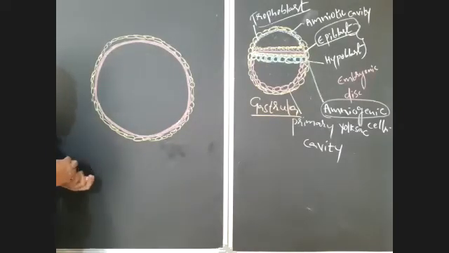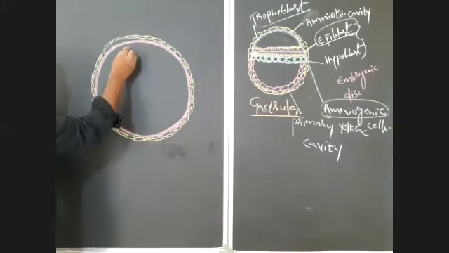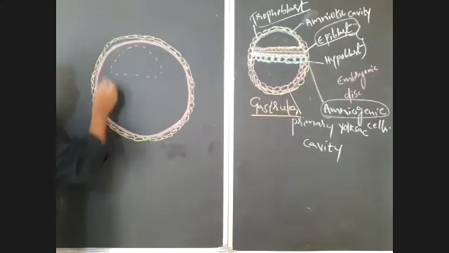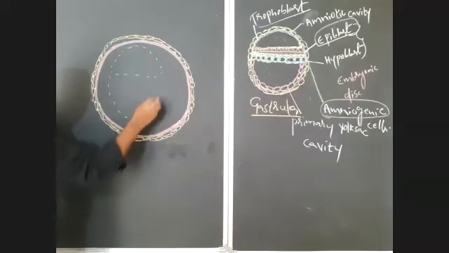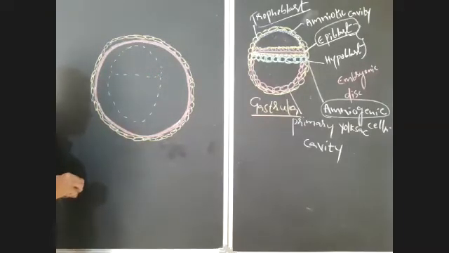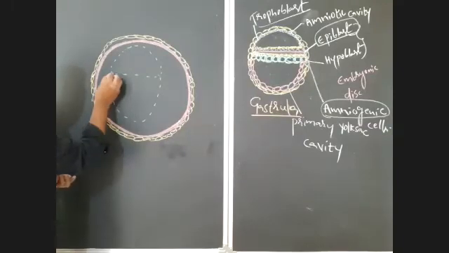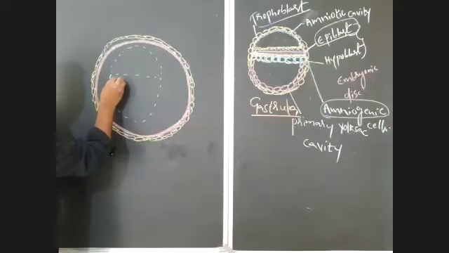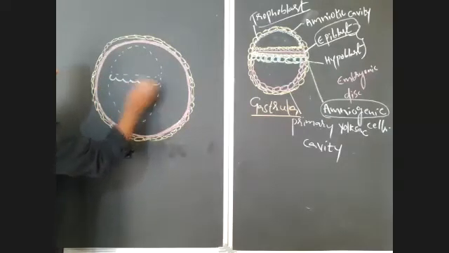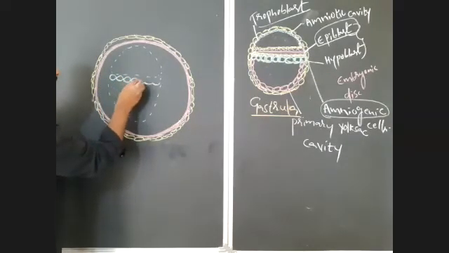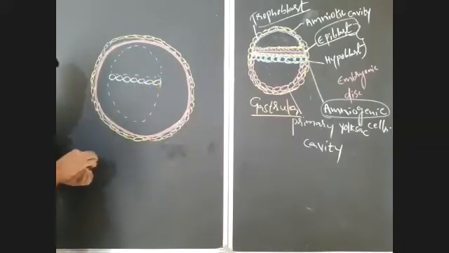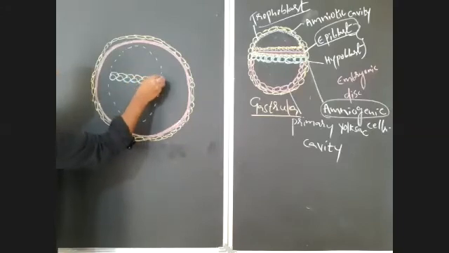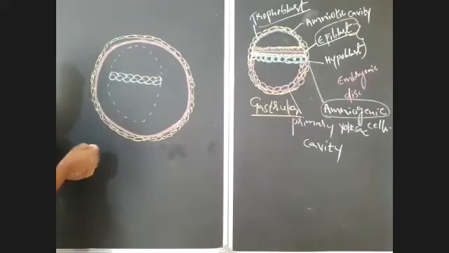Inside this, what is there? Inside this, there is the amniotic cavity, and below that there is the yolk sac cavity. So two cavities are there, and here there are three germ layers: ectoderm, endoderm, and mesoderm. So it is endoderm, and it is mesoderm, and here there is ectoderm.